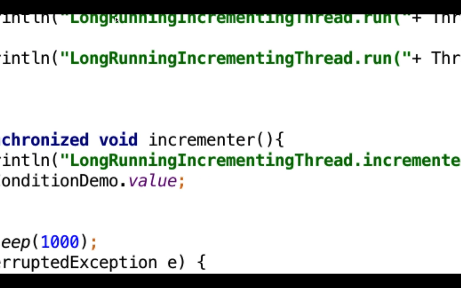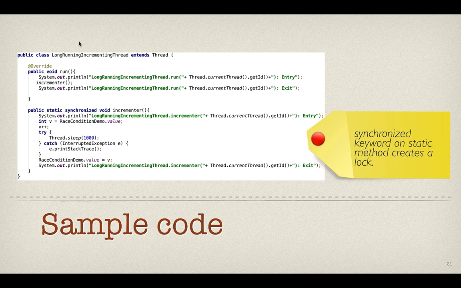Why can it cause a race condition? It is reading a value and then incrementing and then sleeping 1 second before it can actually write the value back to RaceConditionDemo.value. While it is sleeping, another thread can enter and read the same value, and then it can save the value, and then a second thread can save the value because it has entered late.